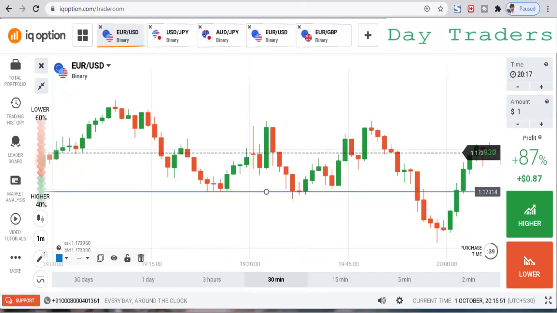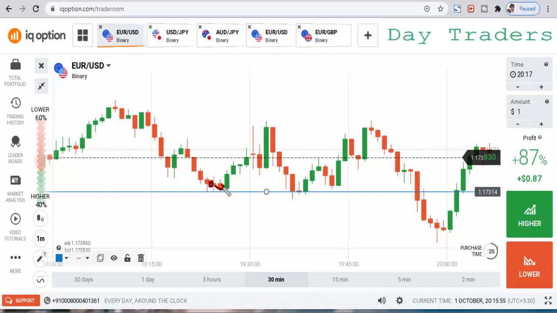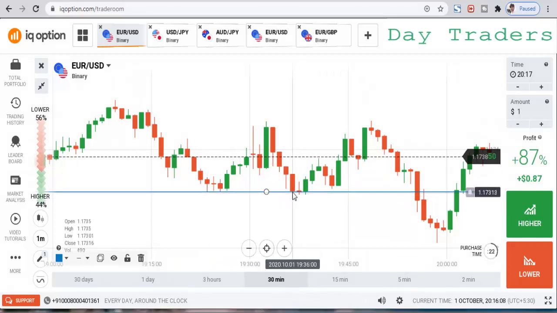Okay, previously also some weak sellers, again some buyers enter the market, but after this candle you can place a higher option and you lose this trade. You can see a small bearish candle. Okay, this is not a strong level.